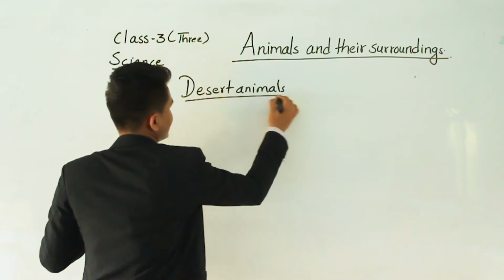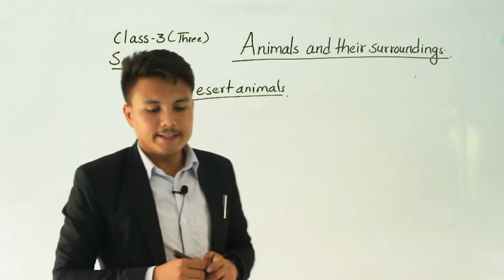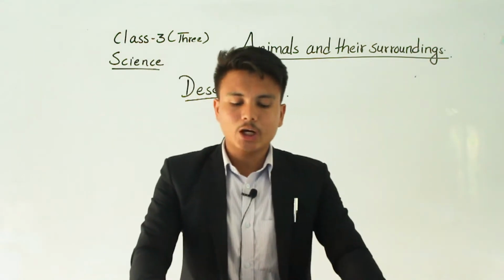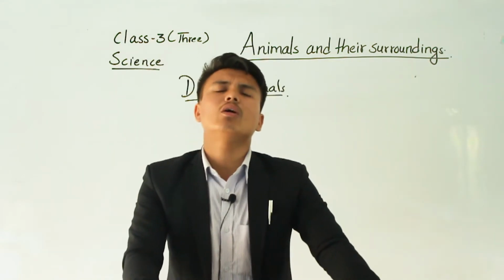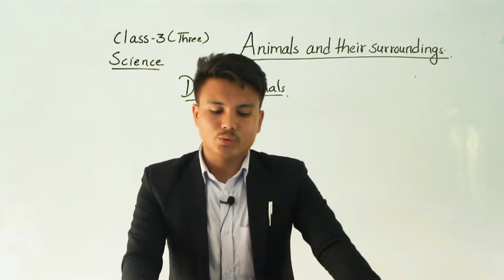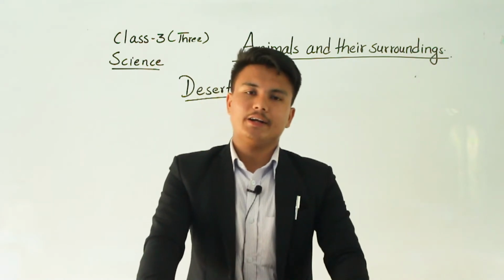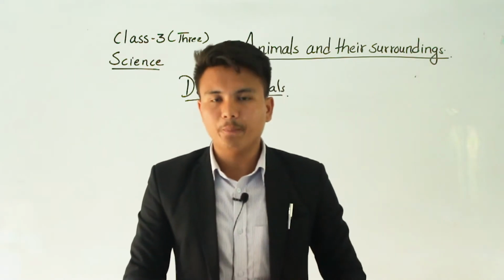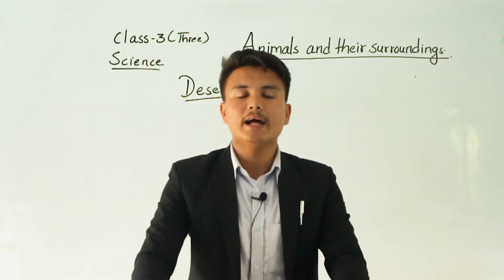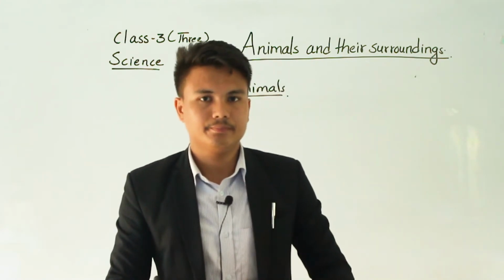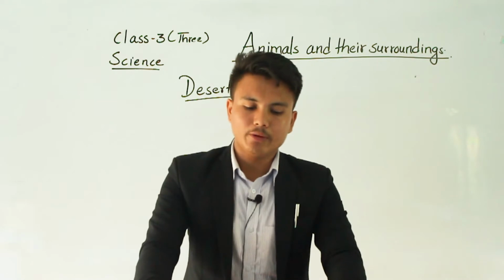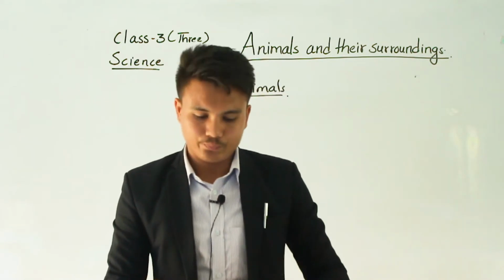Desert animals. Okay, a desert is a dry land mostly covered with sand. It is a very hot place. There are only a few plants like cactus and opuntia, which are examples of plants found in a desert place. Some animals are found in such places too.